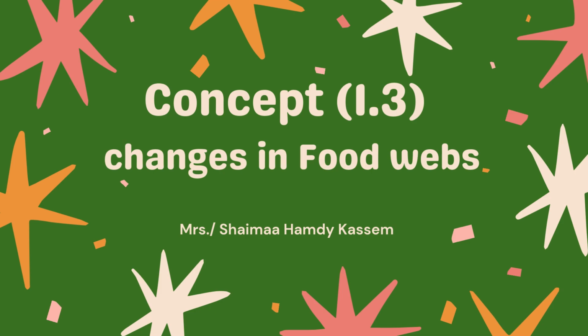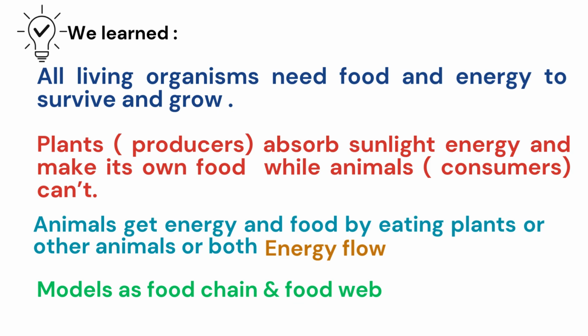As we learned in concept 2, all living organisms need food and energy to survive and to grow. We know that plants are producers in the ecosystem that absorb sunlight energy and make their own food, while animals, which are called consumers, can't make their own food.